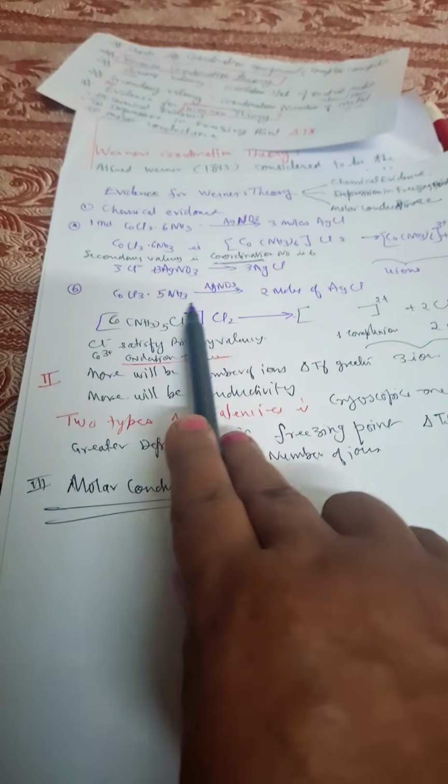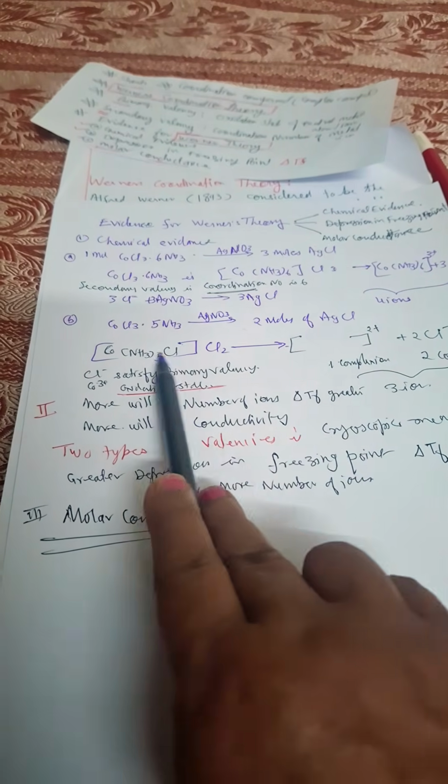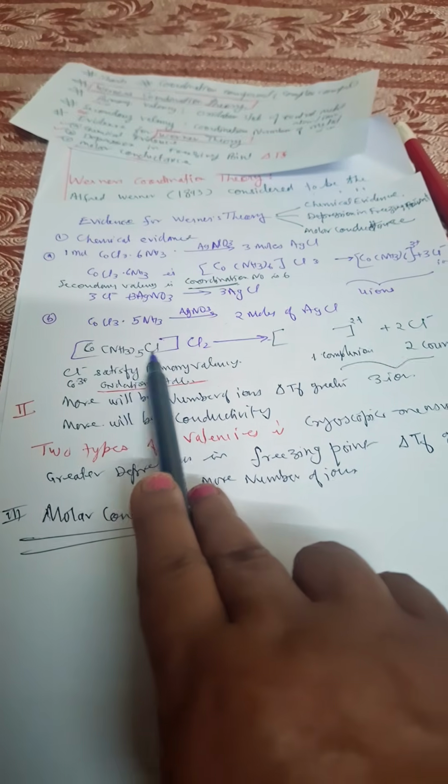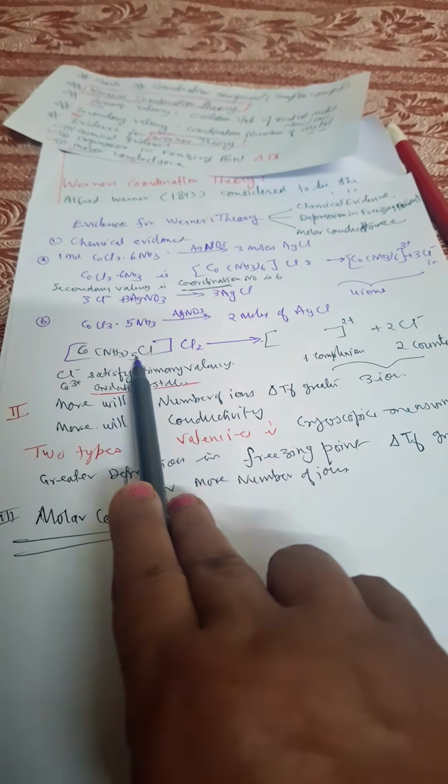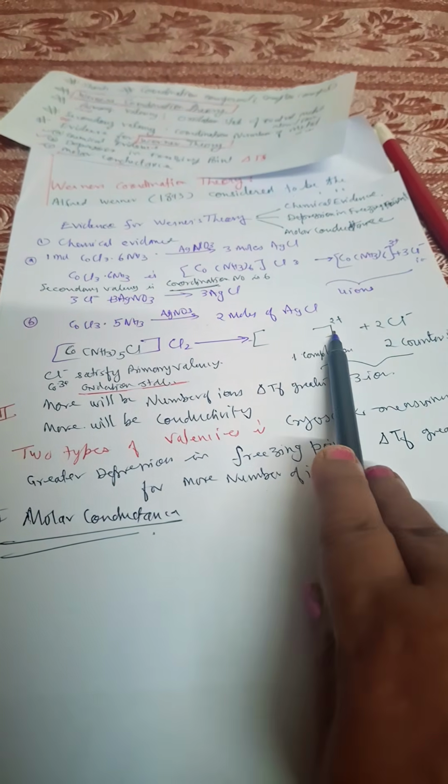And in this way, if it gives 2 moles of AgCl, the formula will be like this: [Co(NH3)5Cl]Cl2. So this Cl will remain in the coordination sphere, so I have not written it. Only